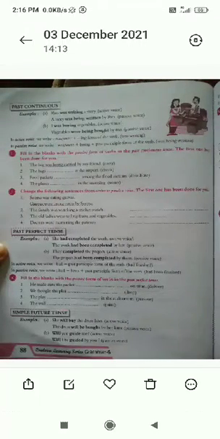Next, students, please go to the next page, number 88, past continuous tense. Here we can see the examples. Rita was writing a story. I was buying vegetables. These are examples of past continuous tense.